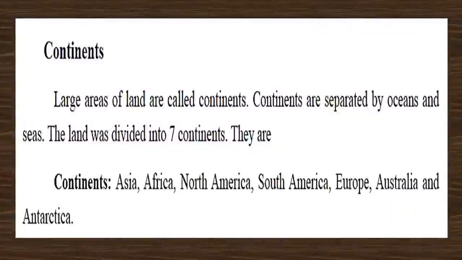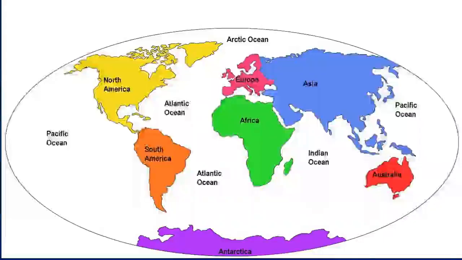Now let us see about the continents. Large areas of land are called continents. Continents are separated by oceans and seas. The land was divided into 7 continents. They are Asia, Africa, North America, South America, Europe, Australia and Antarctica.